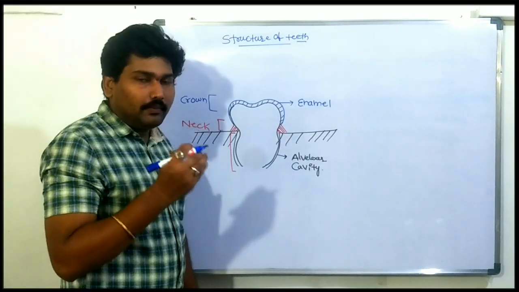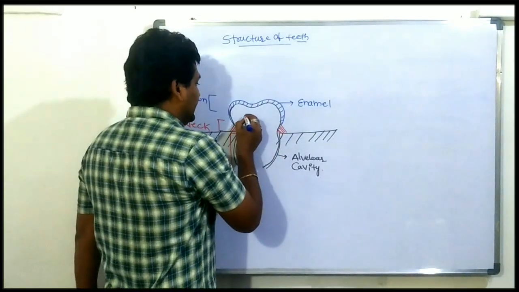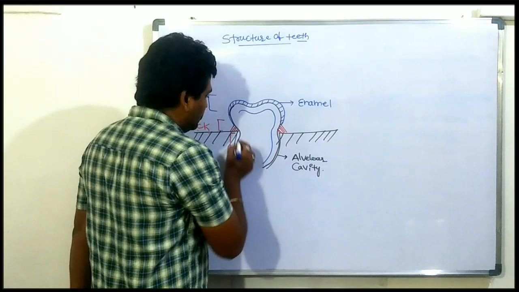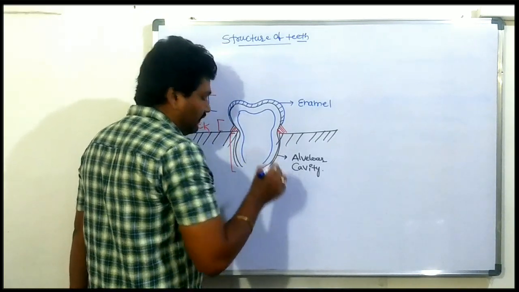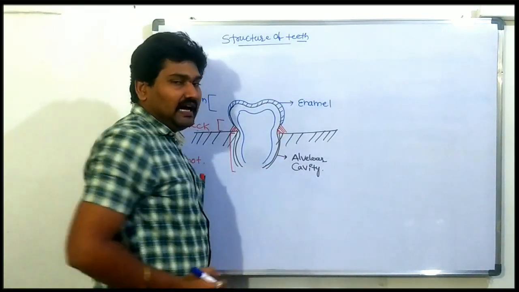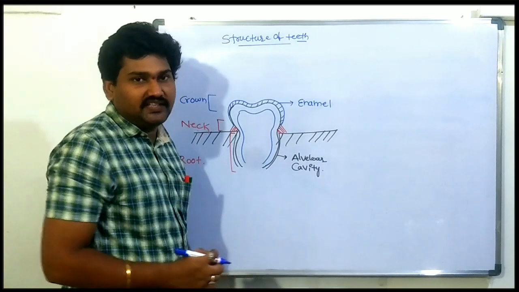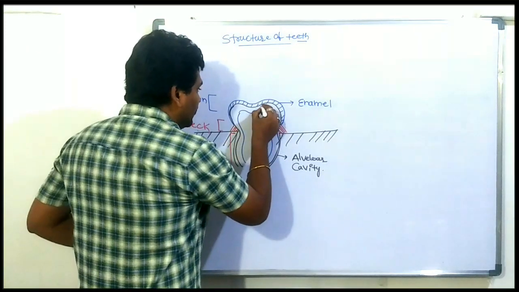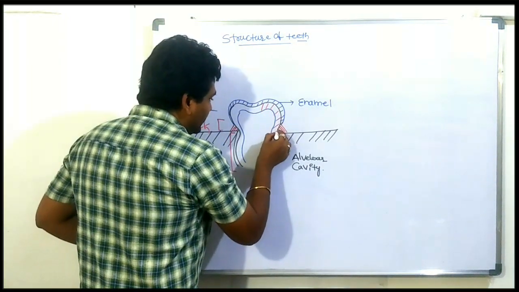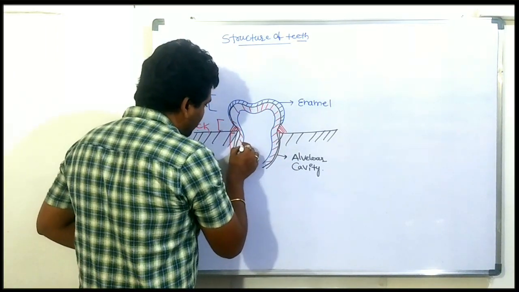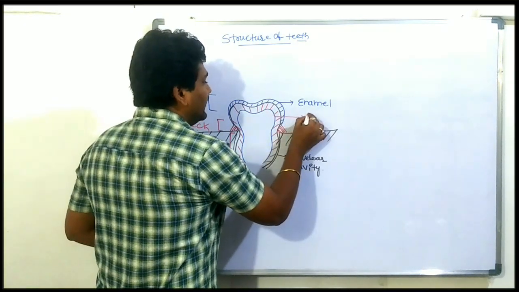The second part of the crown region is known as dentine. Below the enamel is the second hardest substance. The second hardest substance is called dentine. Let's draw it. This is known as dentine.